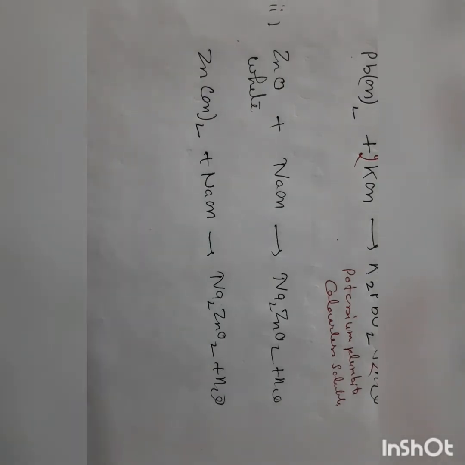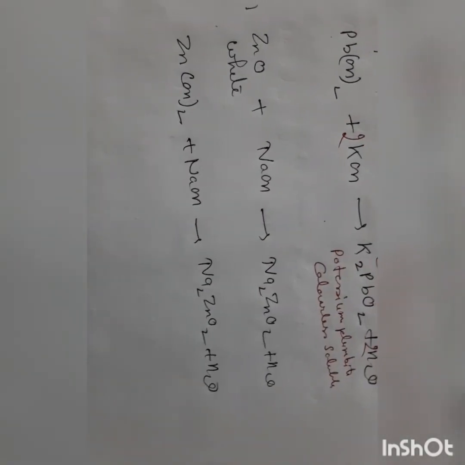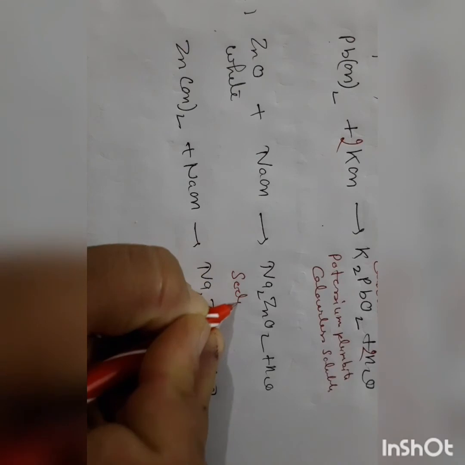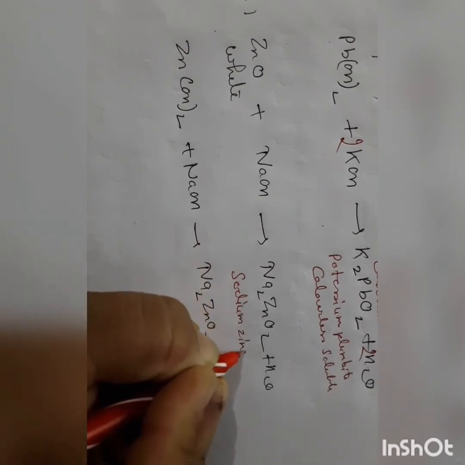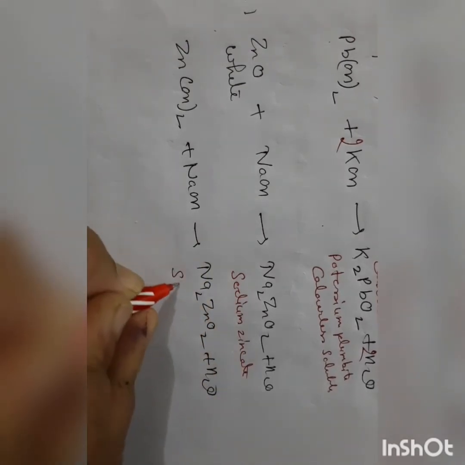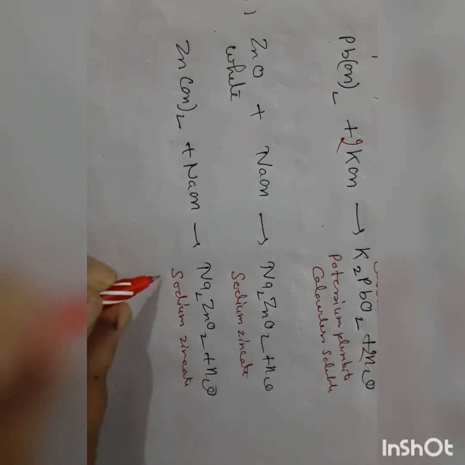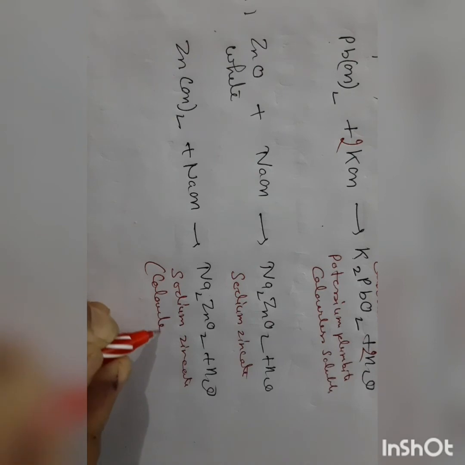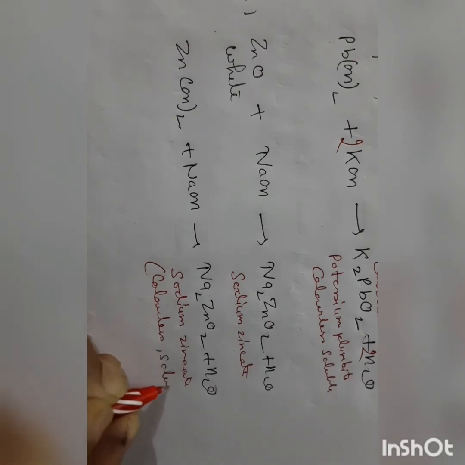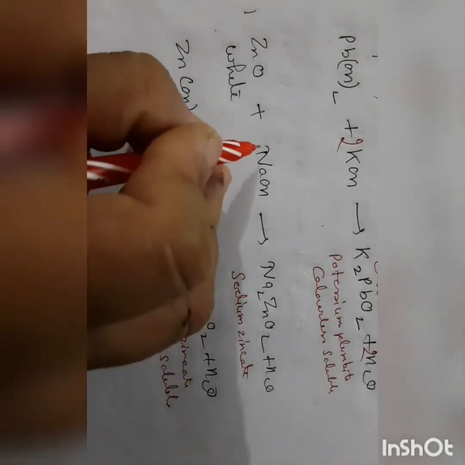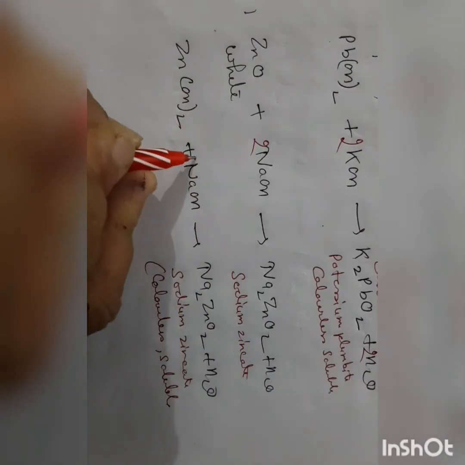Sodium zincate is colorless and soluble. This is sodium zincate. We'll balance the equation here.